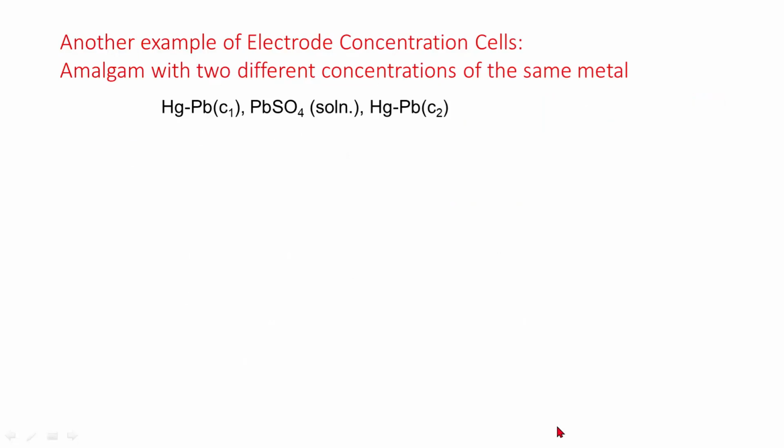Another example of electrode concentration cells: amalgam with two different concentrations of the same metal. Mercury-lead at concentration C1 in contact with lead sulfate solution in contact with mercury-lead at concentration C2.